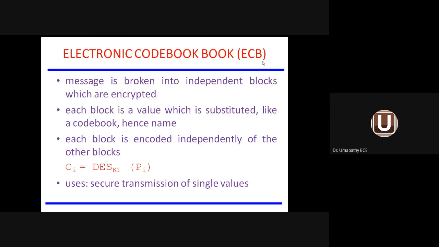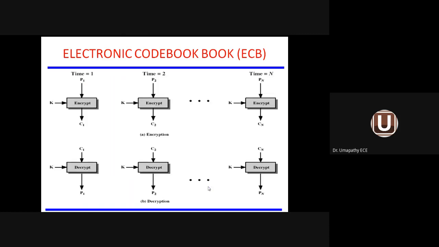What do you mean by ECB? We divide the message into a number of independent blocks before encryption. Each block is given a value called a code book, which is why it is called electronic code book. Where is it used? For secure transmission of a single value. If you want to transmit single-value or two-value messages, the electronic code book operation will be used. You can see the diagram.